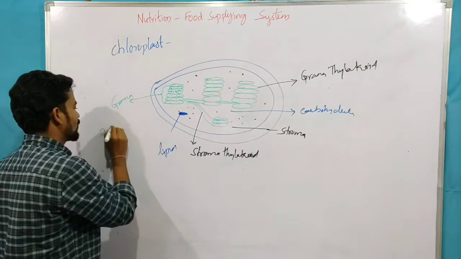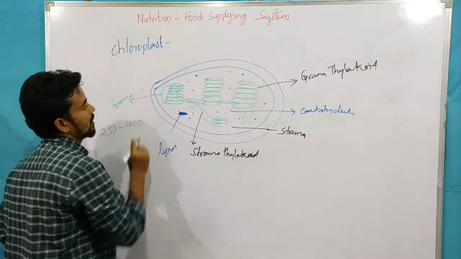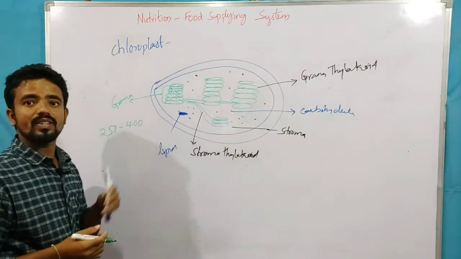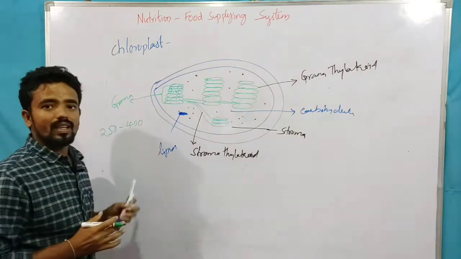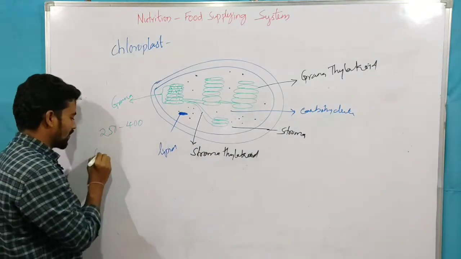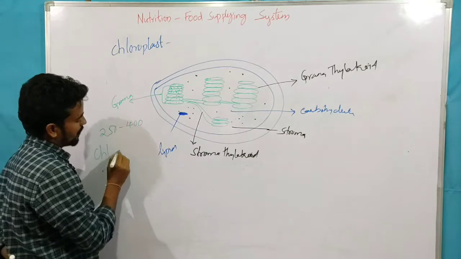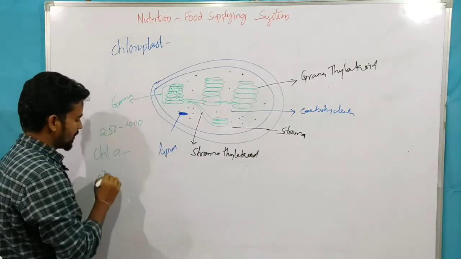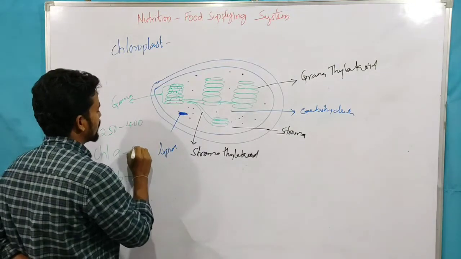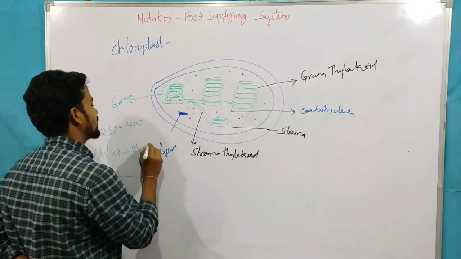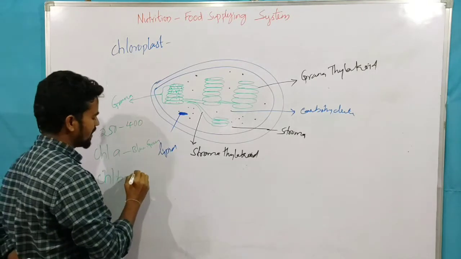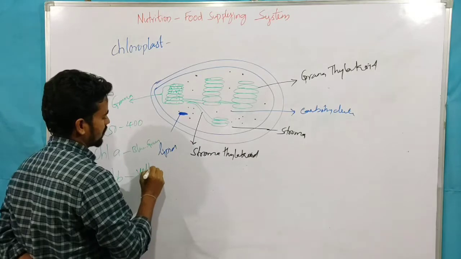Around 250 to 400 chlorophyll molecules are present in the grana portion, which are involved in the trapping of light energy. We have different types of chlorophylls, chlorophyll A and chlorophyll B. Chlorophyll A is blue-green in color, whereas chlorophyll B is yellow-green in color.